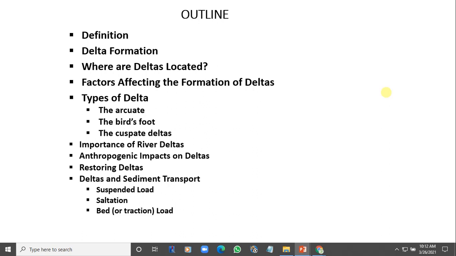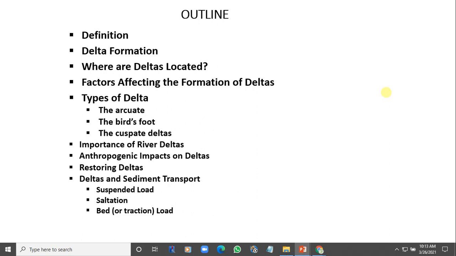This is because the land mass developed at the mouth of the river Nile has the shape of a triangle, and it looks like the uppercase of the Greek letter delta.